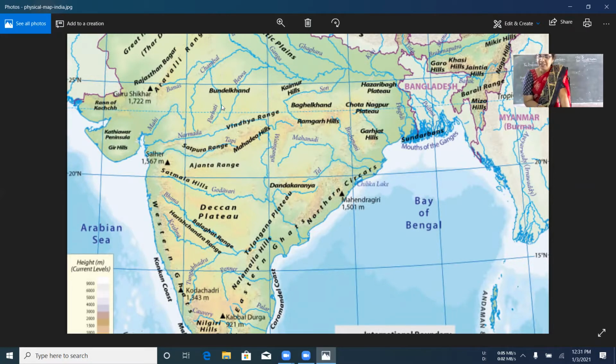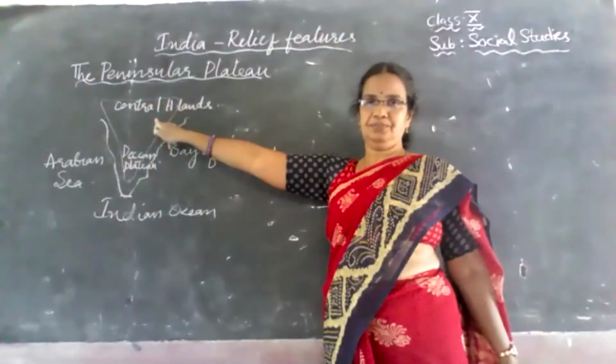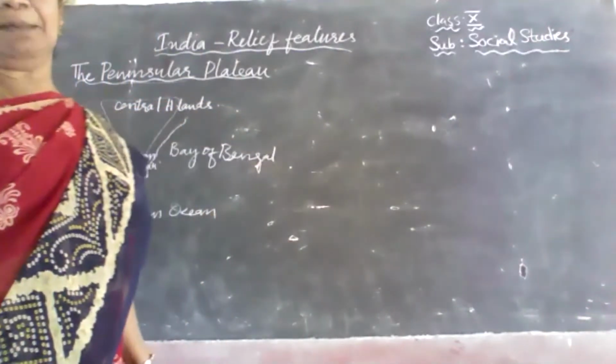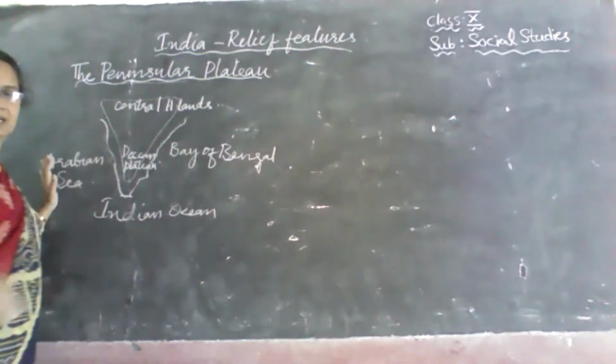Those two divisions are Central Highlands and Deccan Plateau. Central Highlands you can see here. That is, between the Gangetic Plain and the Narmada River. This is the Central Highlands, between Gangetic Plain and Narmada.